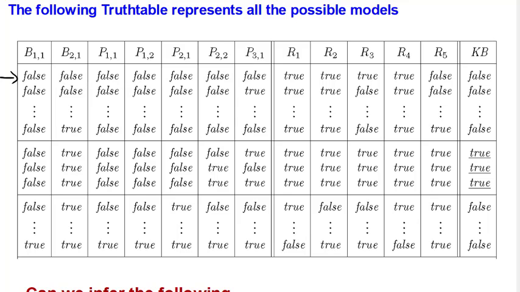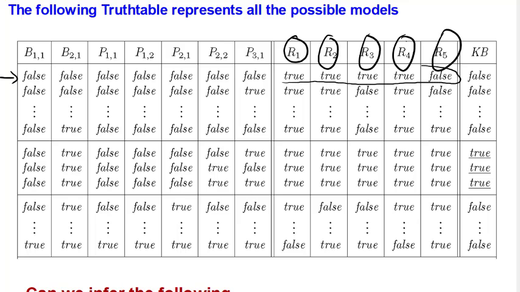For all these inputs, what is R1? What is R2? What is R3? What is R4? What is R5? And then we take the AND of all of these. We AND them all, and see, this is false. Then the second input is false, false, false, and this is true, and so on until we reach the last one, which is all true.